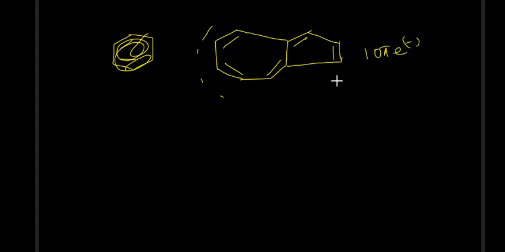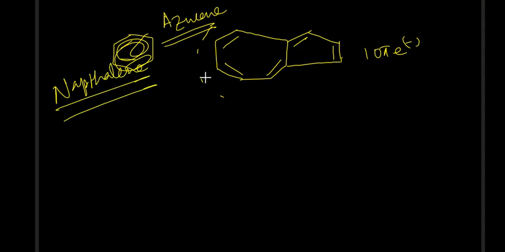If you go through the periphery, you will get 10, okay. It has some properties that make azulene very different from others, okay. Now this is an isomer of naphthalene. Remember, this is an isomer of naphthalene. Naphthalene is a non-polar compound. You know, mu will be equal to 0. The dipole moment is equal to 0.